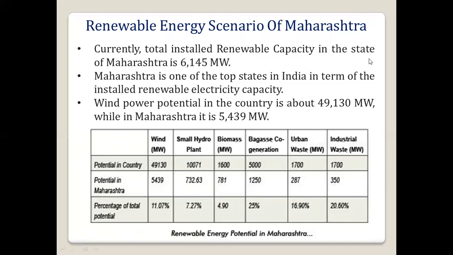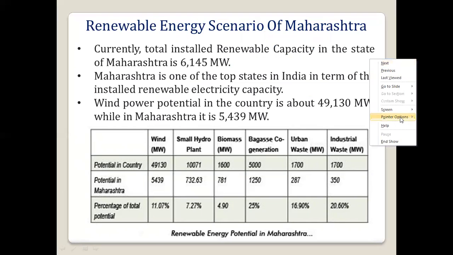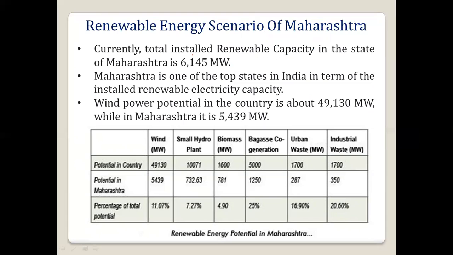So let us see the renewable energy scenario of Maharashtra. Currently, total renewable capacity in the state of Maharashtra is 6,145 megawatt. Again, it may change in the future. Maharashtra is one of the top states in India in terms of installed renewable electricity capacity.